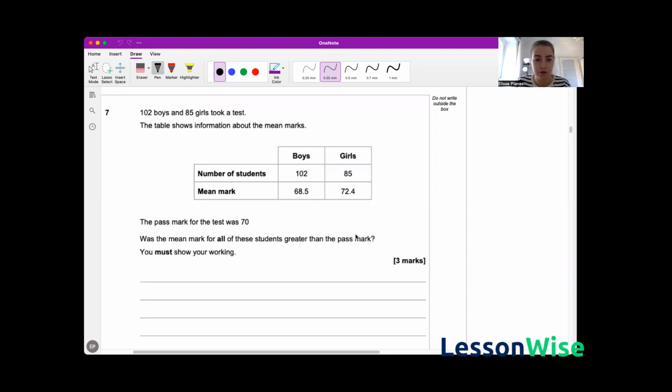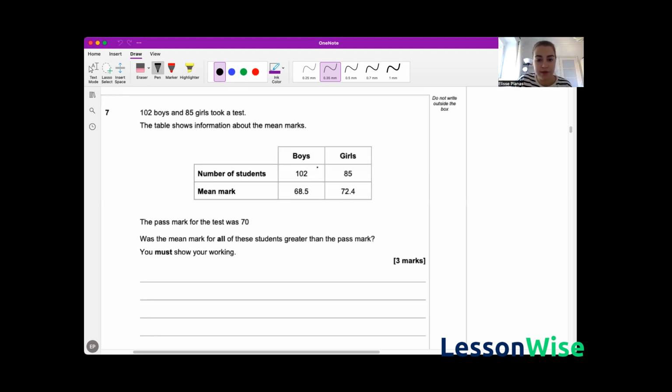Okay, so what we can do is find the total amount of marks and the total amount of students, and then that will give us the mean mark per student.